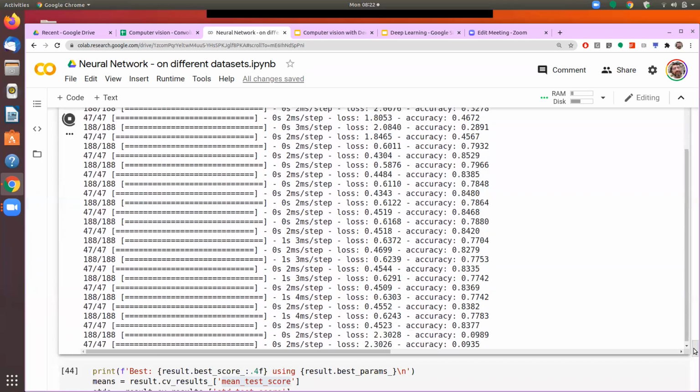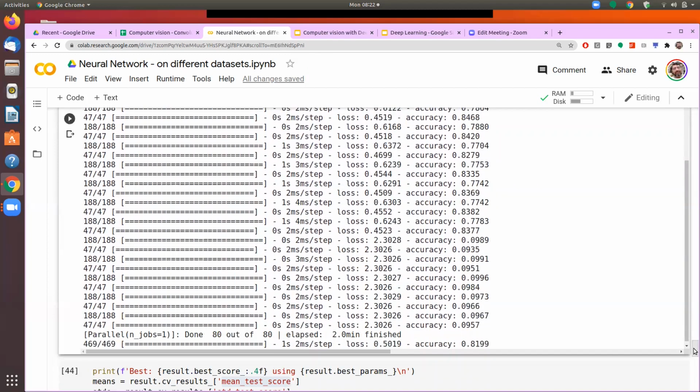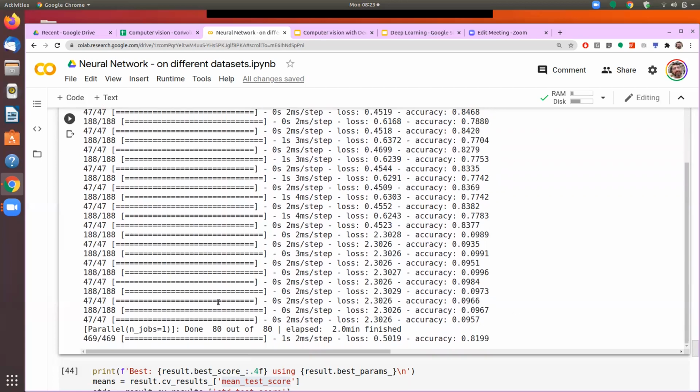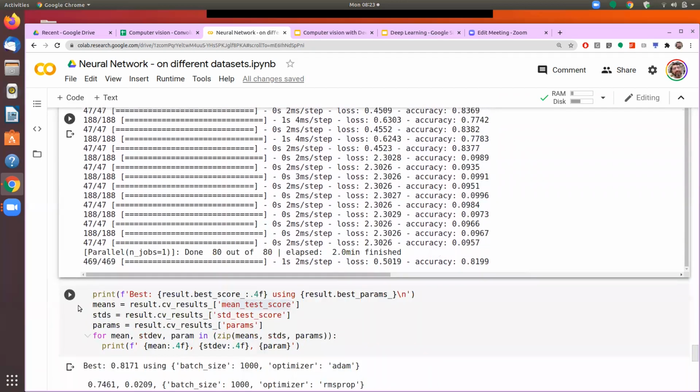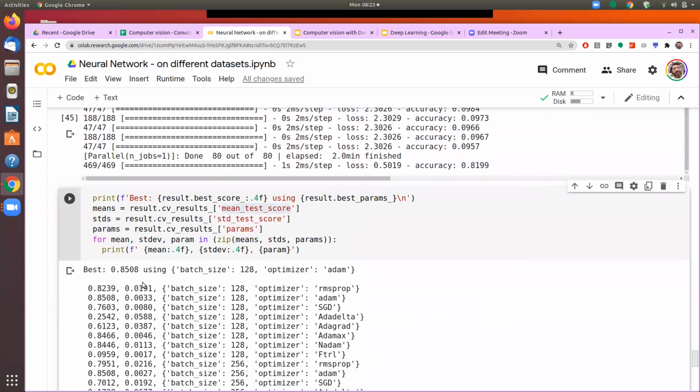And as we are experimenting with different combinations, and we have given a higher number of epochs, it will take some time. But I suppose the result should be a bit better. So it is done. Let's see here. The best result has improved from 0.81 to 0.85, which is a slight improvement. And this time also my best optimizer is Adam. So it gives me an idea that maybe Adam is working the best.